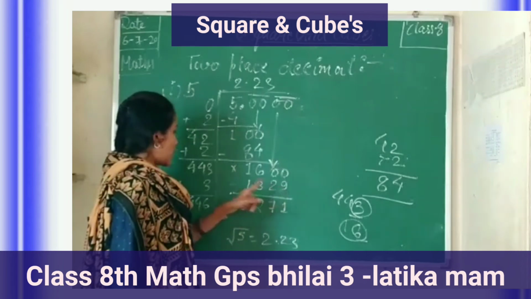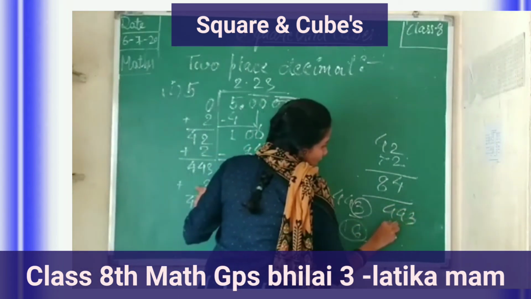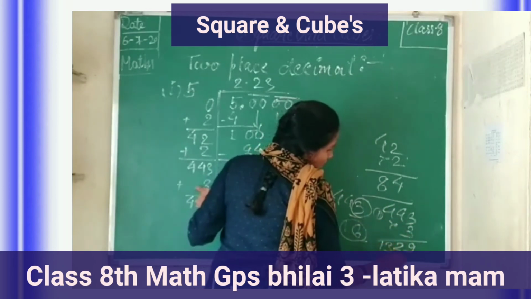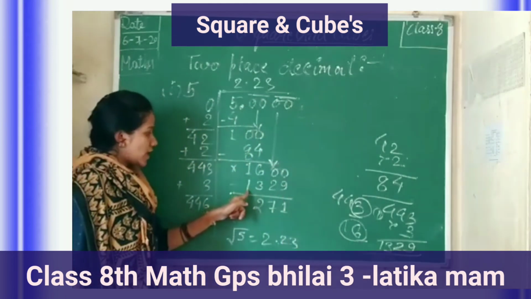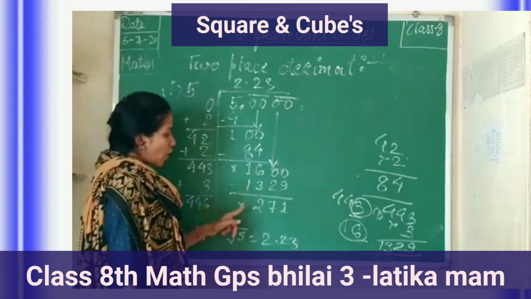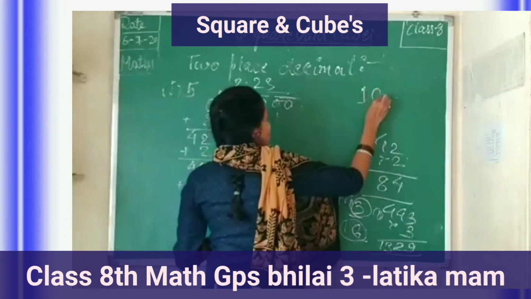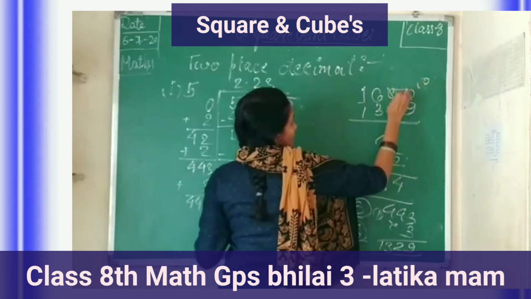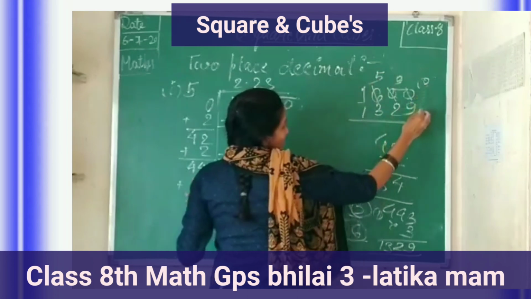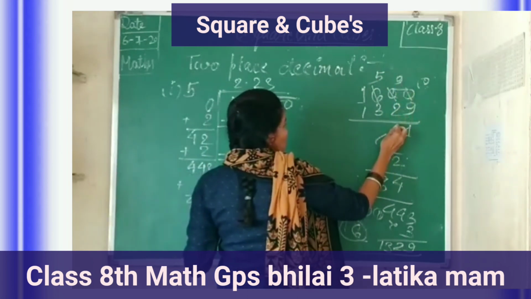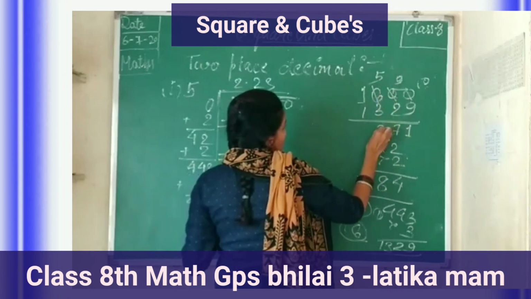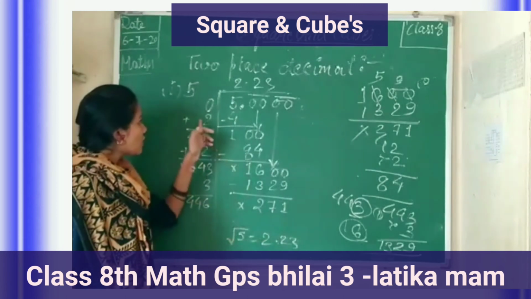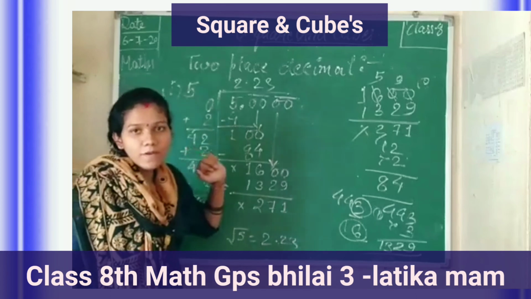You can take 0 as 1329 divided by 3. 443 divided by 3. 3 threes are 9, 4 threes are 12. Carry 1, 4 threes are 12 and 13. 1329. You can subtract 1329 from 16 form. 271. 1600 minus 1329. 10, 9, 5. 10 minus 9, 1. 9 minus 2, 7. And 5 minus 3, 2. And 1 minus 1, 0. 271 is the answer for 2 decimal places of 5.